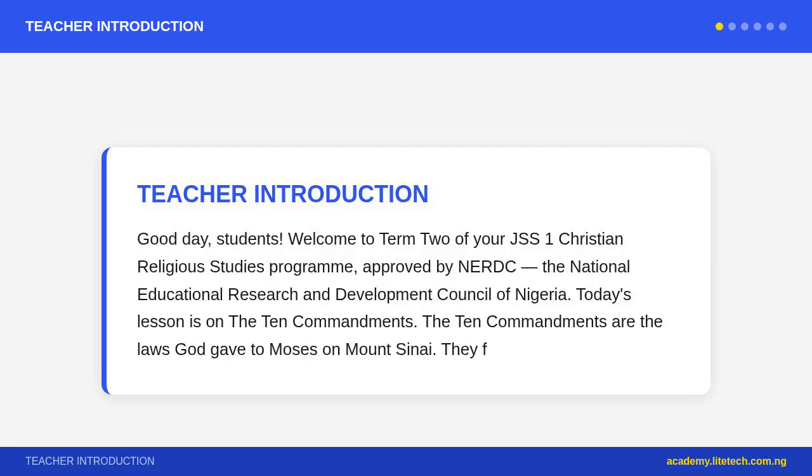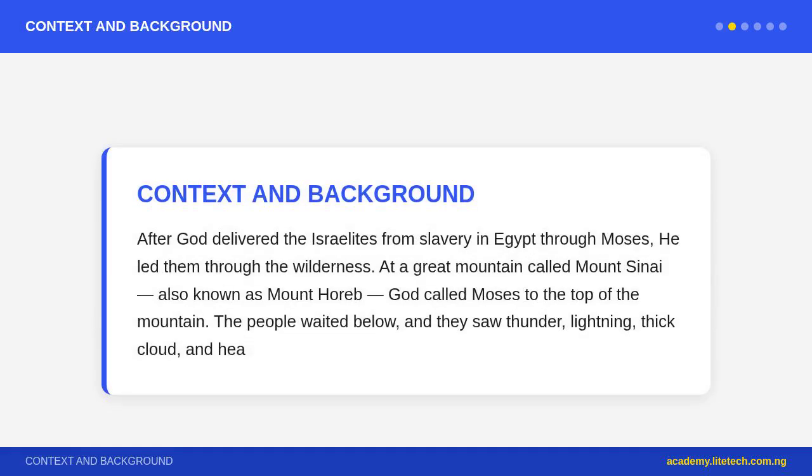After God delivered the Israelites from slavery in Egypt through Moses, He led them through the wilderness at a great mountain called Mount Sinai, also known as Mount Horeb. God called Moses to the top of the mountain. The people waited below, and they saw thunder, lightning, thick cloud, and heard the sound of trumpets. They were filled with awe.